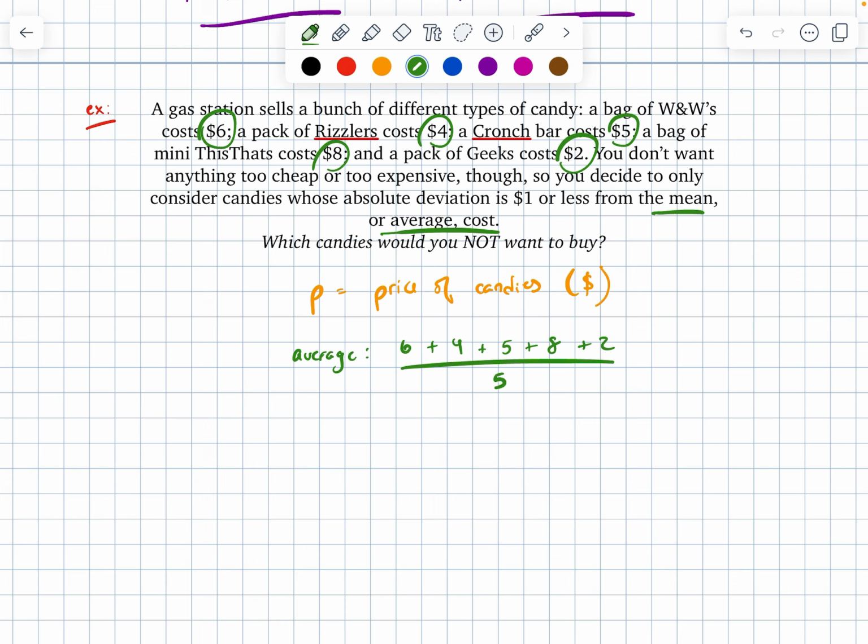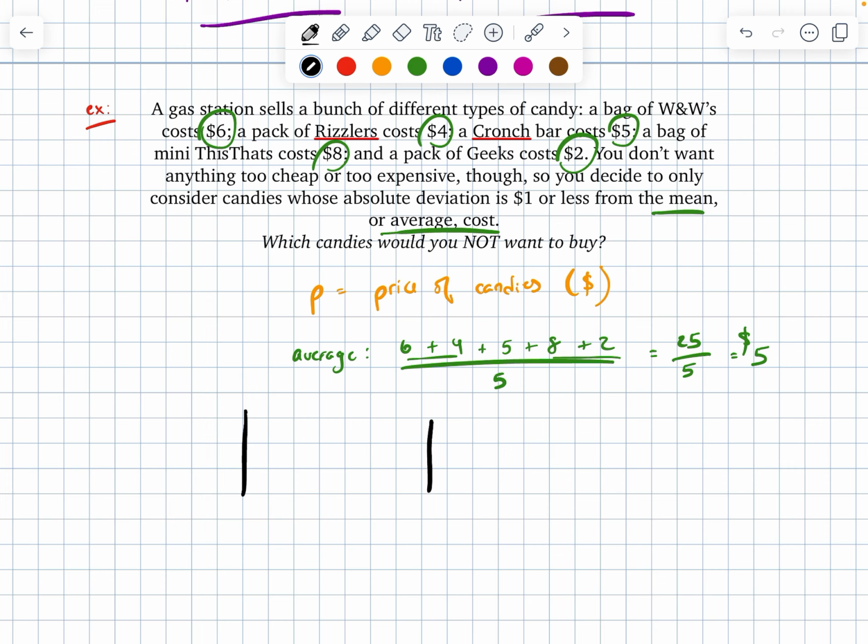And then I need to divide that by the total number of things that I added up. Well, here I've got 5 things in total. 6 plus 4 plus 5 plus 8 plus 2. You might notice 6 plus 4 is 10. 8 plus 2 is 10. So I have 10 plus 5 plus 10. That's 25. And 25 divided by 5. My average cost is going to be $5.